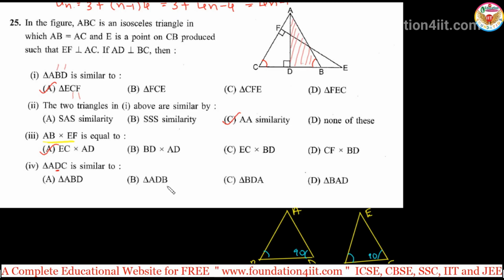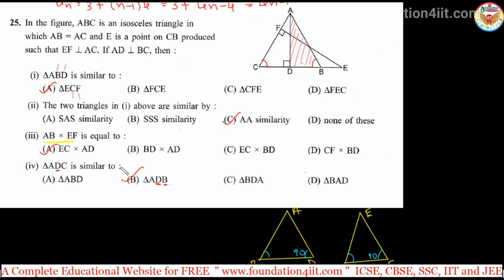So D should be the center letter. D must be the center letter. Second, C also is matching. Now you can still check: in ADC, C is exactly equal to this angle B. So option B. So triangle ADC is similar to triangle ADB.